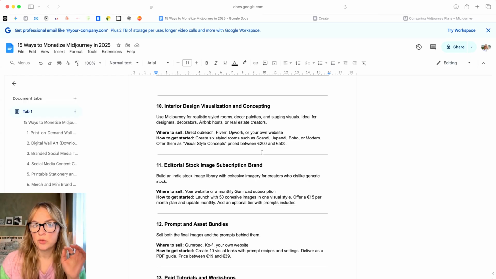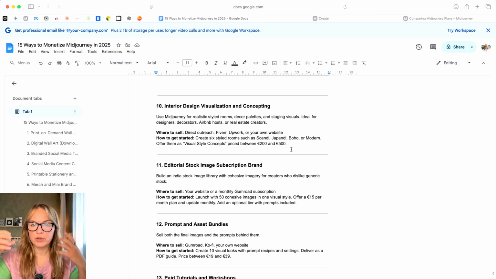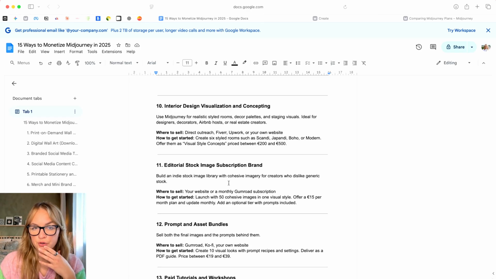I think this in combination with using Nano Banana or even ChatGPT image, where you could take, for example, furniture, right, and place it in a room that you have created, that could be super, super powerful. You can offer that as a service.